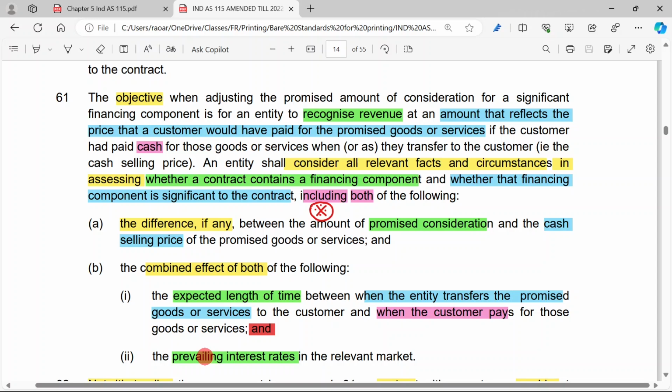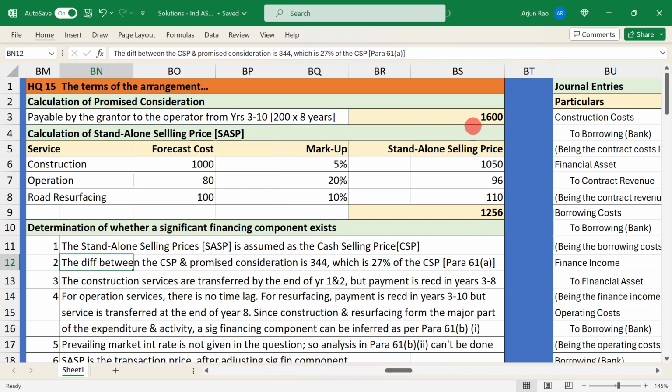It is the market interest rate. So what is the difference between promised consideration and cash selling price? That is 1600 minus 1256, that comes to 344, which is 27% of the cash selling price.